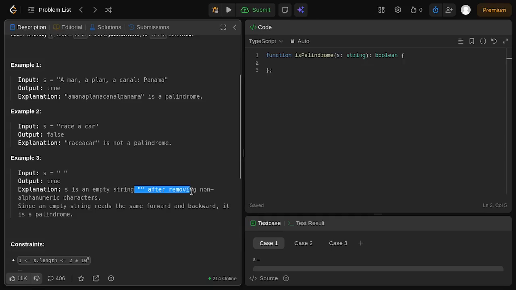Since an empty string is the same forward and backwards, it is still considered a palindrome.